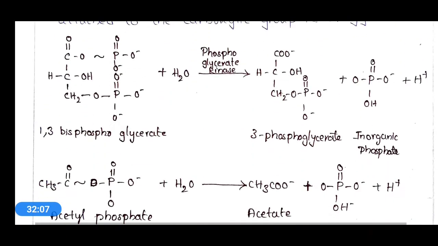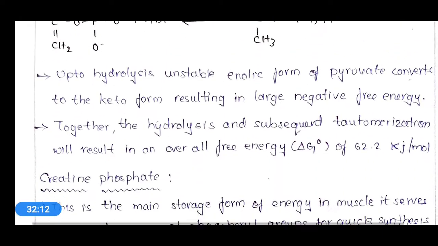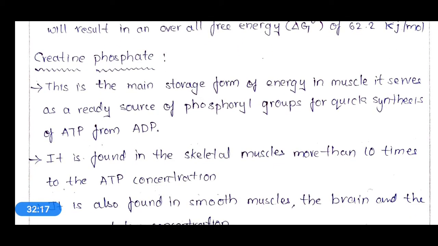Okay, so these are the three examples, and the fourth one is creatine phosphate. Creatine phosphate is the main storage form of energy in muscle. Okay, it is the most important energy storage form in the muscle, and it serves as a ready source of phosphoryl groups for quick synthesis of ATP from ADP.